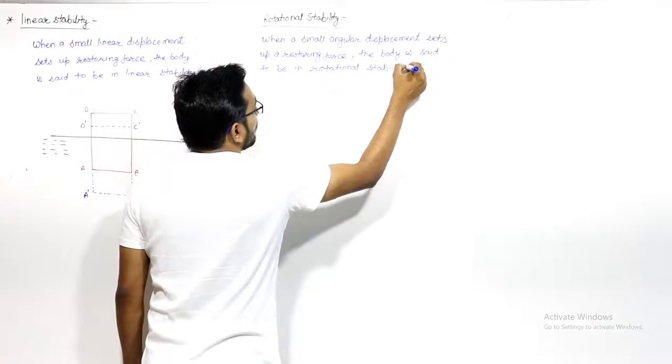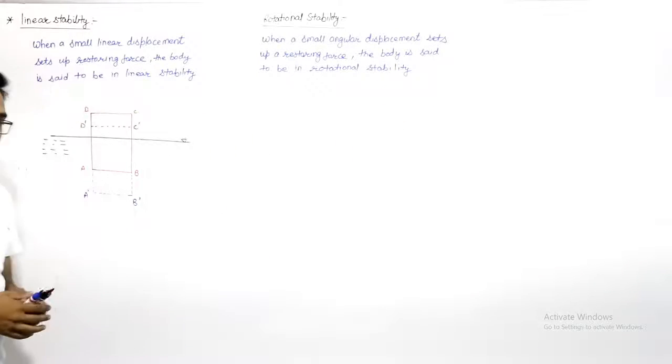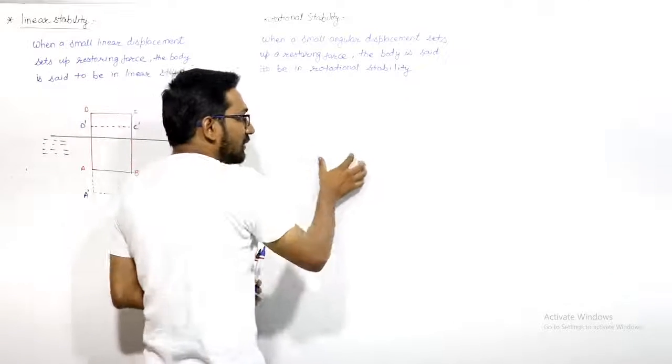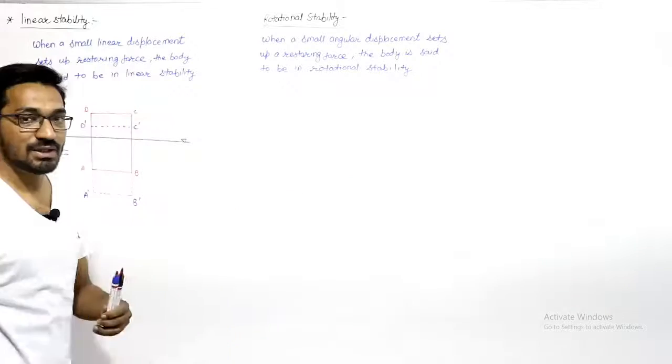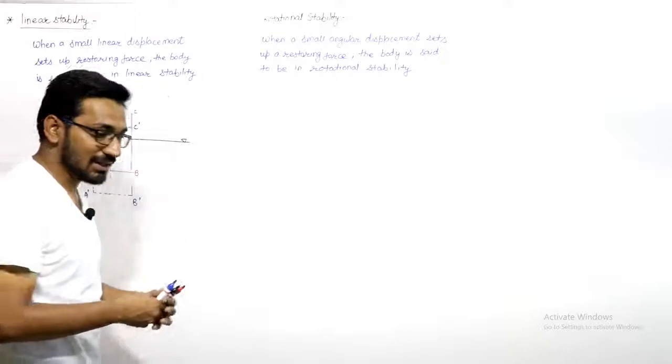This is the meaning of rotational stability, right? If you remember our earlier case, when we gave a rotational motion to that ball, it came back into its original position. That stability is the rotational stability.